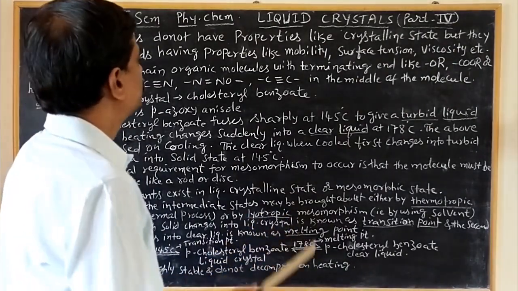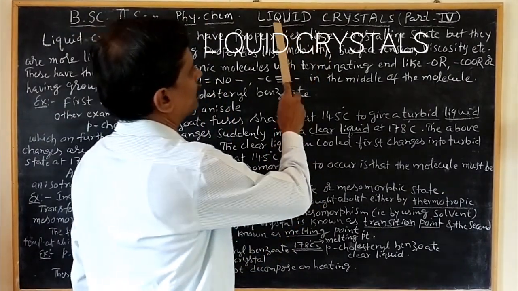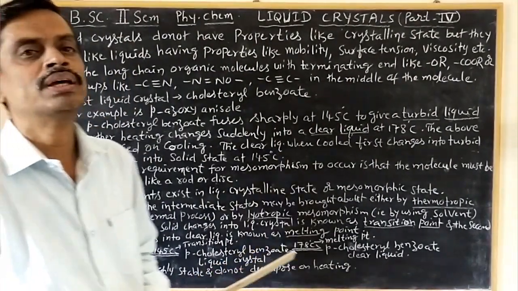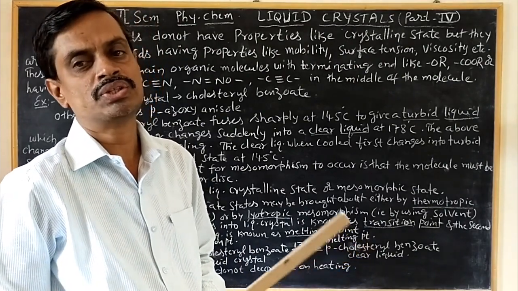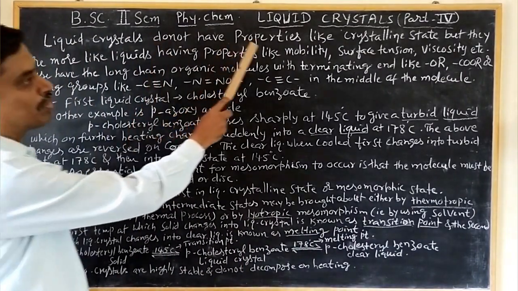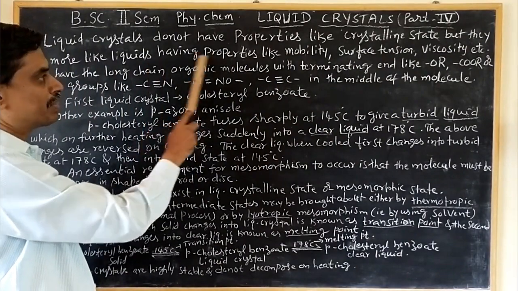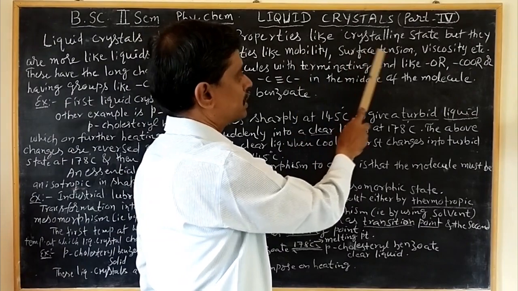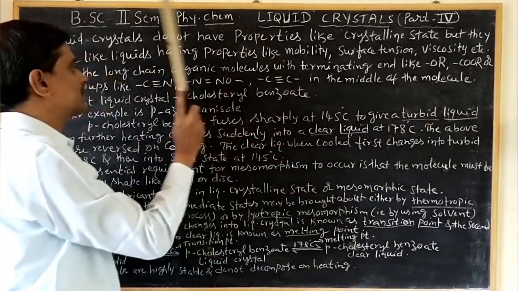So we discuss now, for the BS second sem, under physical chemistry, liquid crystals. This is part 4. In the previous class, we discussed liquid crystals. It is the anisotropic phase which lies between the solid and the liquid. These liquid crystals do not have properties like the crystalline state, but they are more like liquids, having properties like mobility, that is movement of the atoms or molecules, surface tension, viscosity, etc. These are the properties of liquids and also liquid crystals.